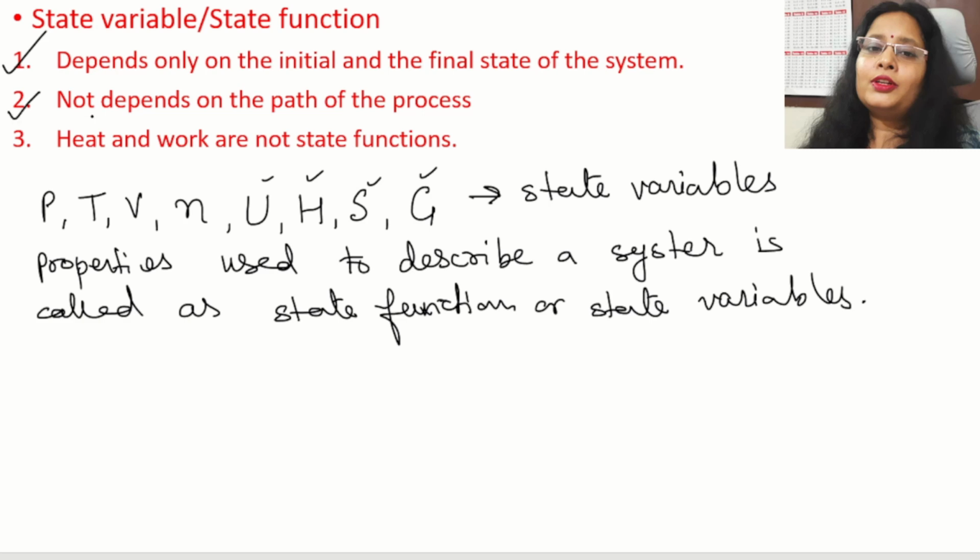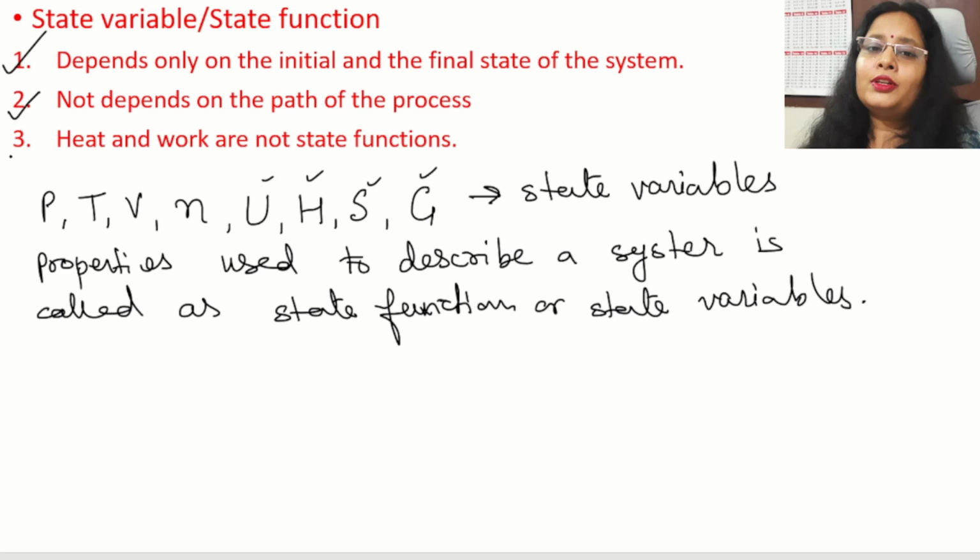It never depends on the path of the process. Different path means a different mechanism used to perform the same process. If the initial and final states are the same, it means it is a state function. So pressure, temperature, volume, number of moles, internal energy, entropy, enthalpy and Gibbs free energy are all state functions.